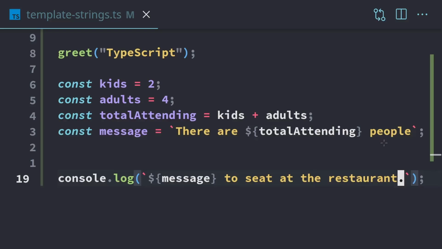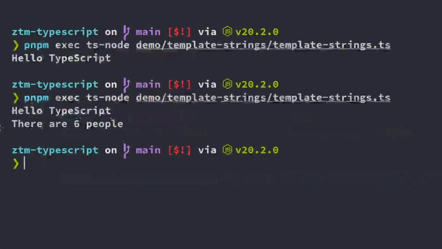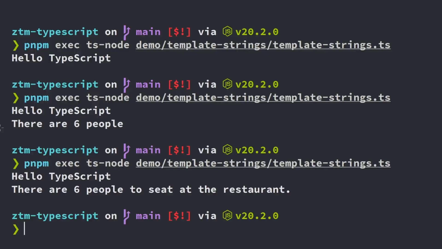We're going to take this existing string that we created, which is also a template string, and put it within this other template string, and make one complete string at the very end by composing two different ones. So this message is going to get sent here, and the whole thing should say there are total number of people to seat at the restaurant. Let's just run this to confirm. And there we go. We have our hello TypeScript, and then we have our complete string that's been composed from 2 template strings.